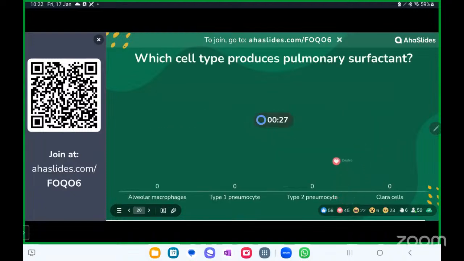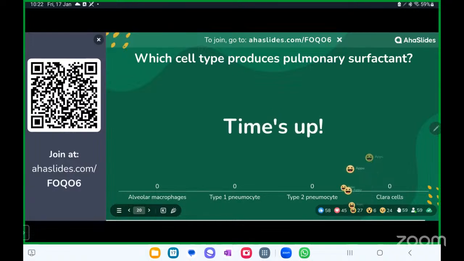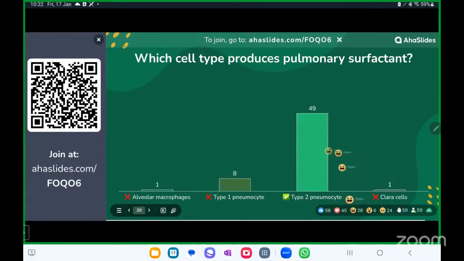Which cell type produces pulmonary surfactant? It's a baby question, guys. It's a classic baby question. This is a physiology question to be exact. I think even in histology this question can be asked. You can straight away rule out two options, then you have only two left. Out of that, the clue is one forms 95% of the total respiratory epithelium, and its function is diffusion. The other forms 5%, and its function is secretion of this pulmonary surfactant.